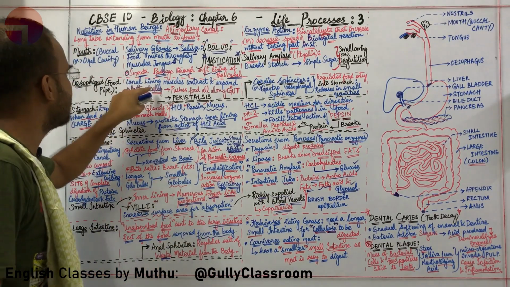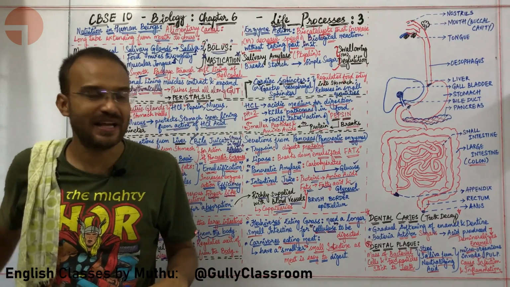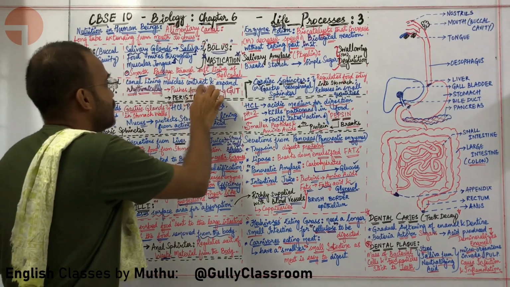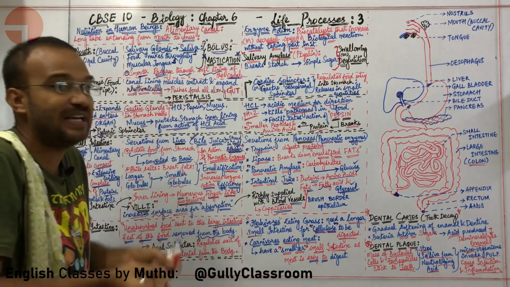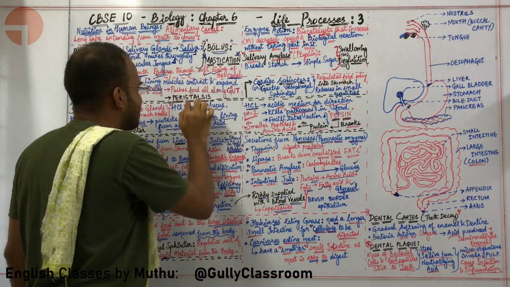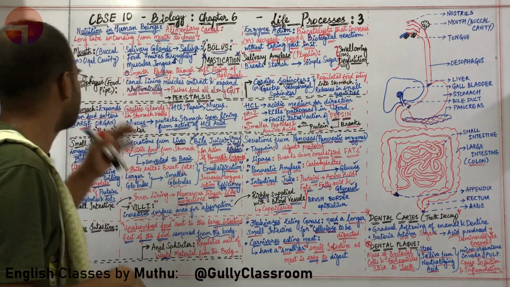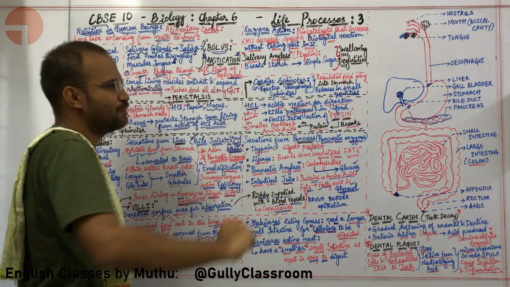Peristalsis is the action of the muscles of the canal lining. The muscles of the food pipe canal lining, what are they doing? They are successively contracting and expanding rhythmically with a slow rhythm, and they are pushing the food all along the gut. This is called peristalsis. Okay, now are you understanding the idea of peristalsis?